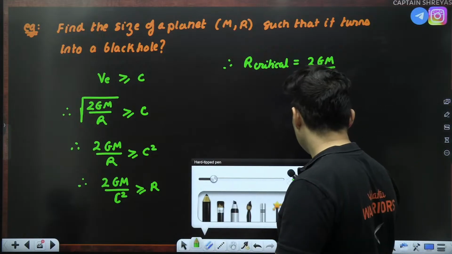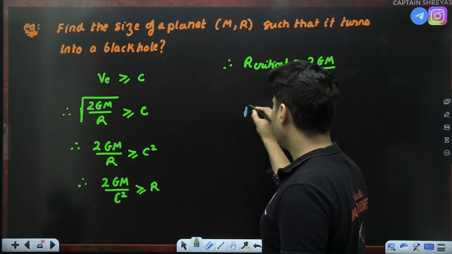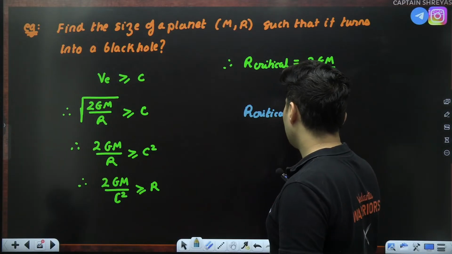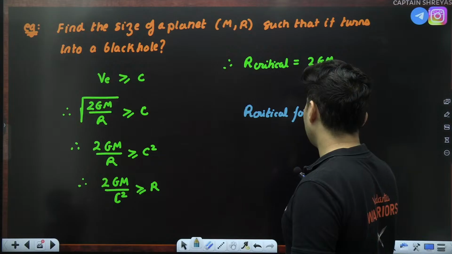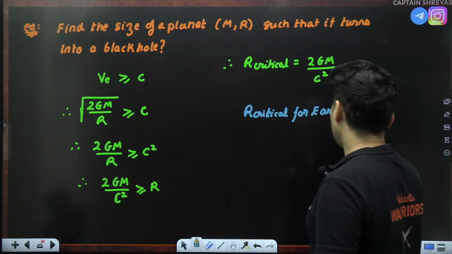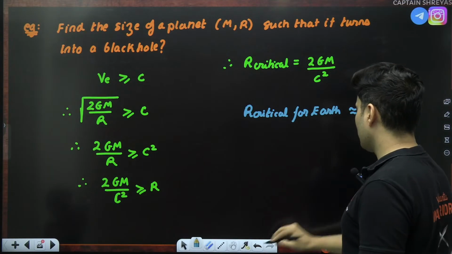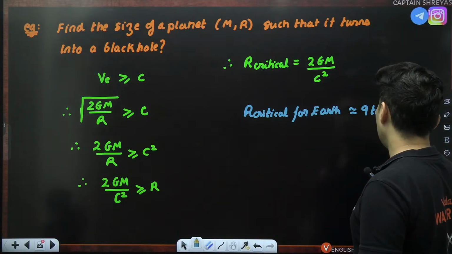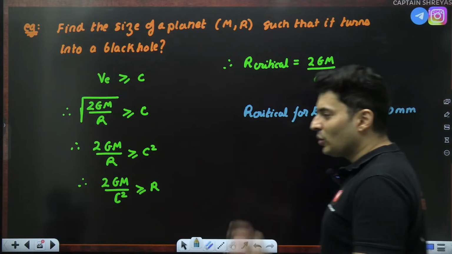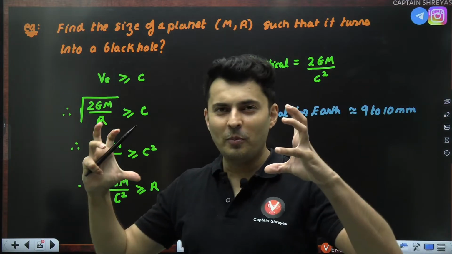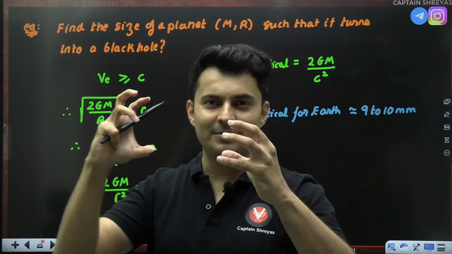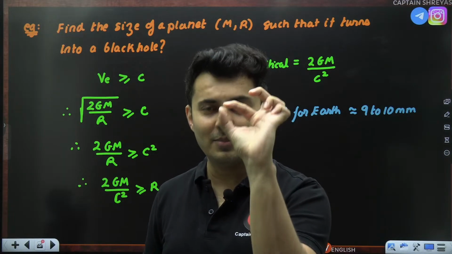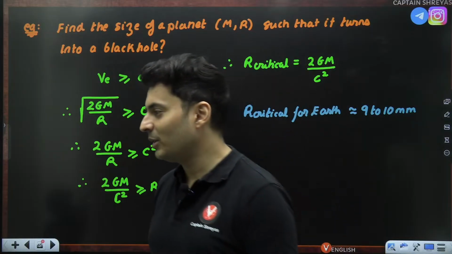In fact, there is a calculation done for the critical radius for Earth. Guess what it is? It is approximately 9 to 10 millimeters. It's so small. Imagine somebody so powerful, a strong alien, comes and compresses the Earth and makes it this small, then the Earth will become a black hole. Even light won't be able to escape it.